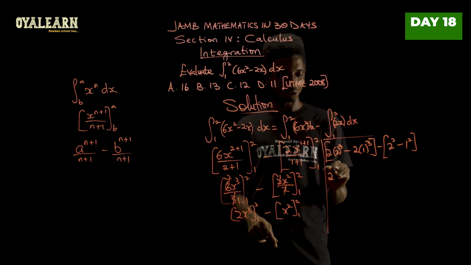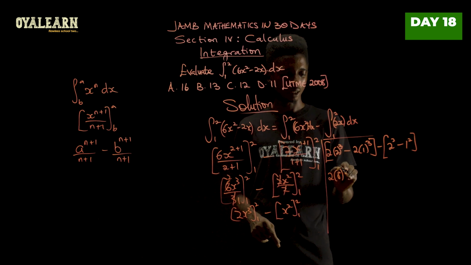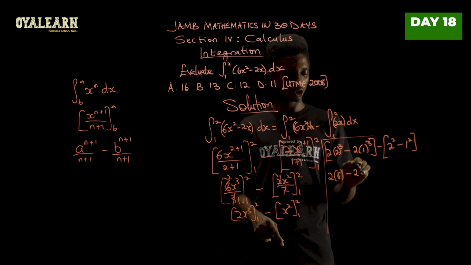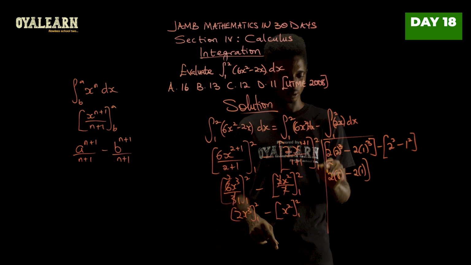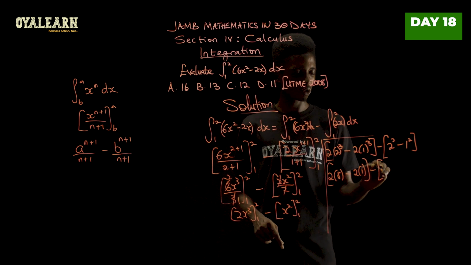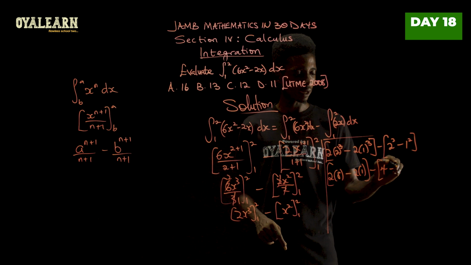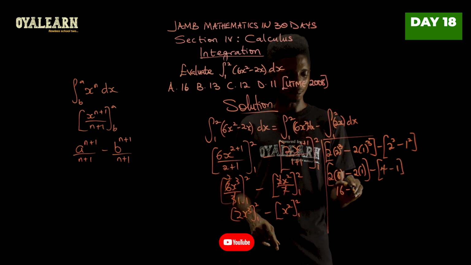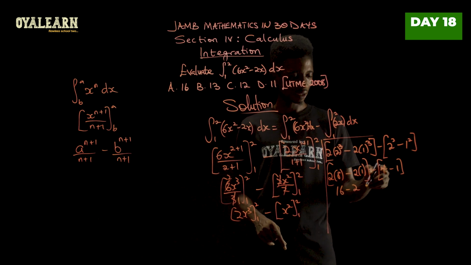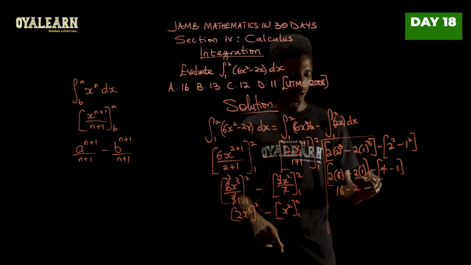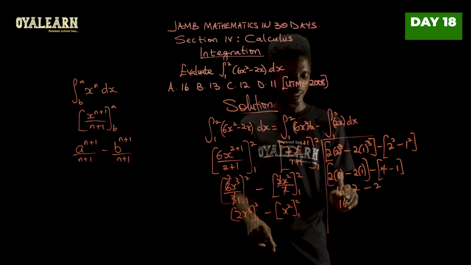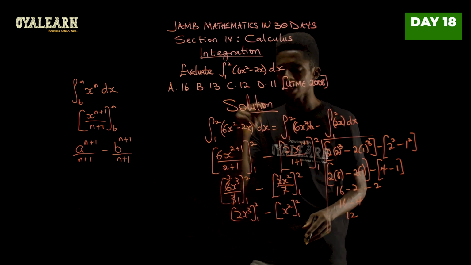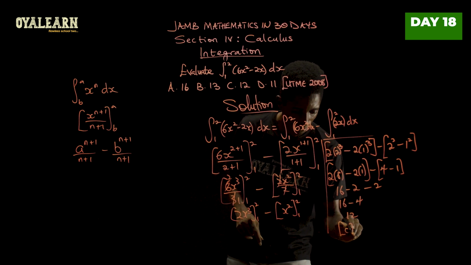This will mean we have 2 into 2 cubed will give us 8 minus 2, 1 cubed is still 1, minus 2 squared is 4, 1 squared 1. Now 2 times 8 will give us 16 minus 2, minus 4 minus 1, that's 2. So we have 16 minus 4, and this will give us 12. So the correct answer here is in option C.